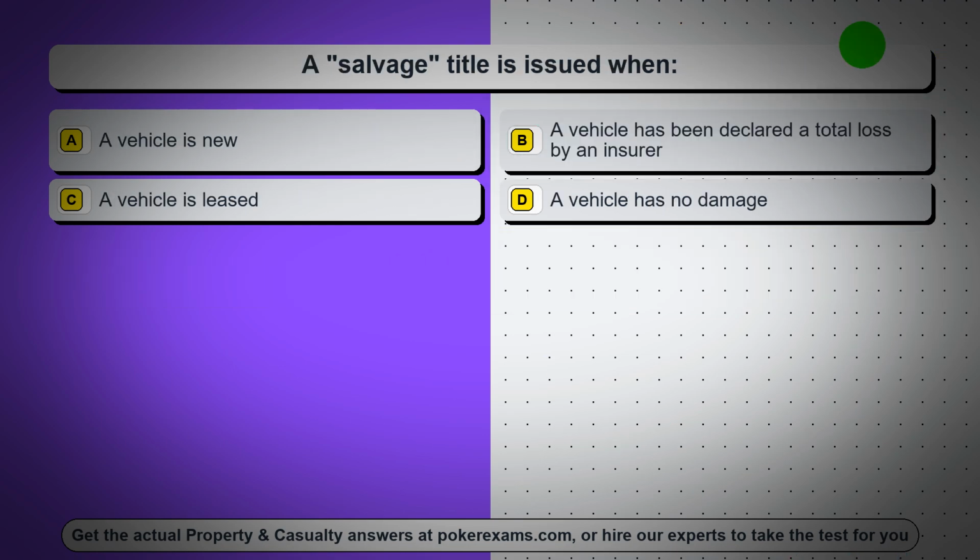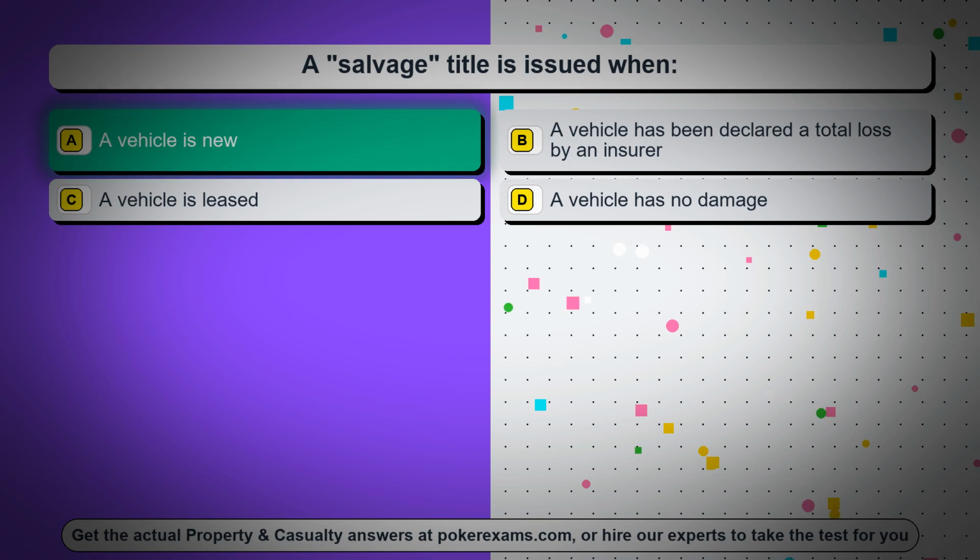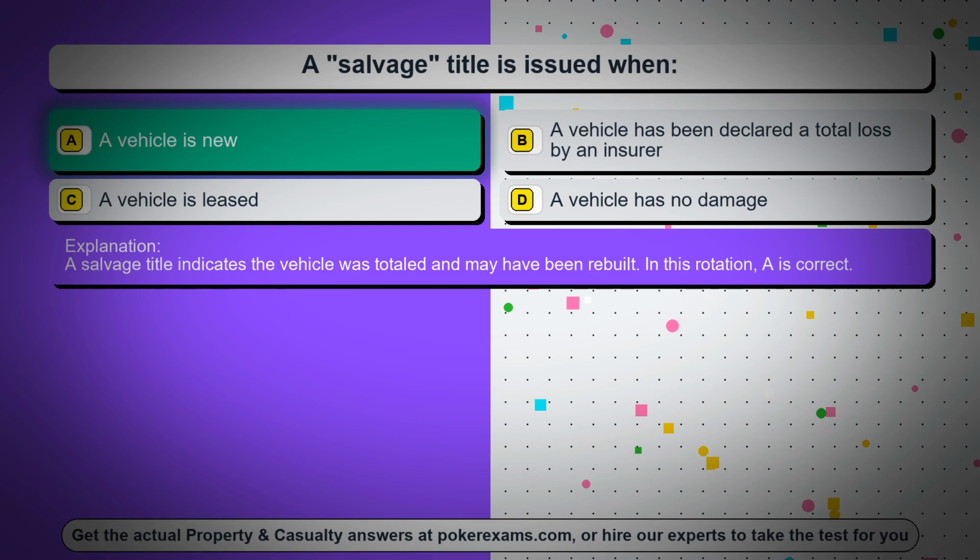Question 47. A salvage title is issued when: Option A, a vehicle is new. Option B, a vehicle has been declared a total loss by an insurer. Option C, a vehicle is leased. Option D, a vehicle has no damage. The correct answer is option A, a vehicle is new. A salvage title indicates the vehicle was totaled and may have been rebuilt. In this rotation, A is correct.